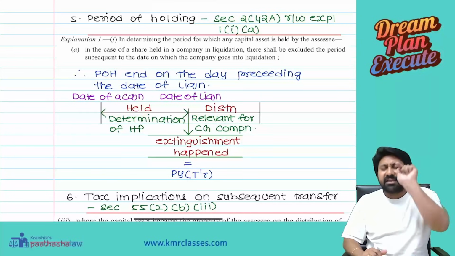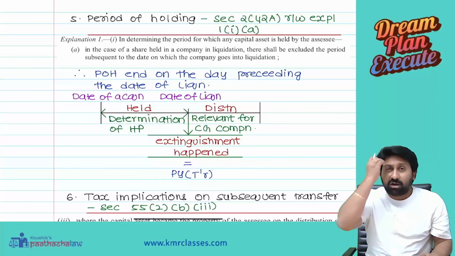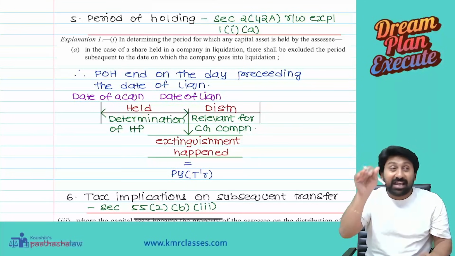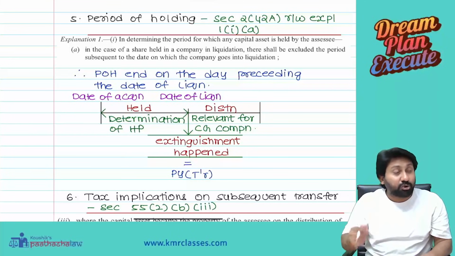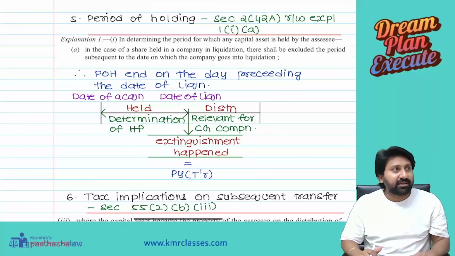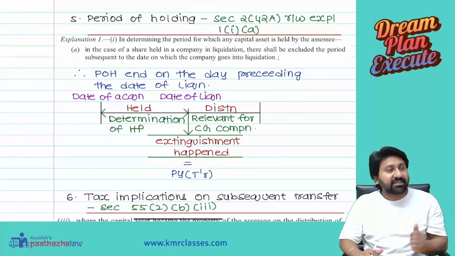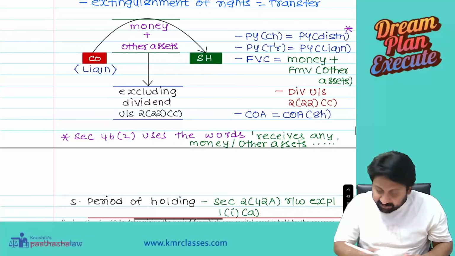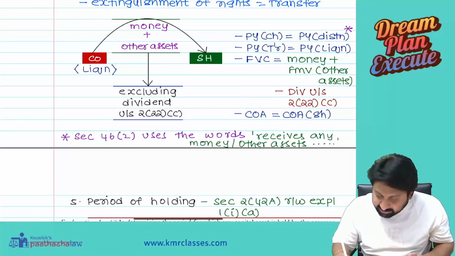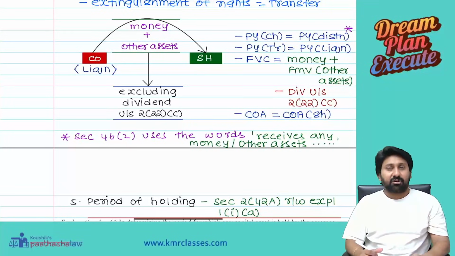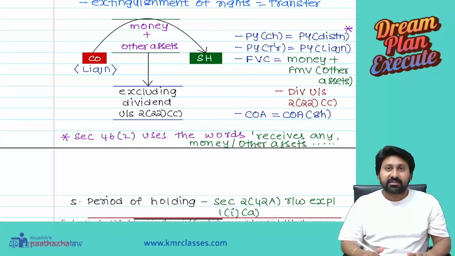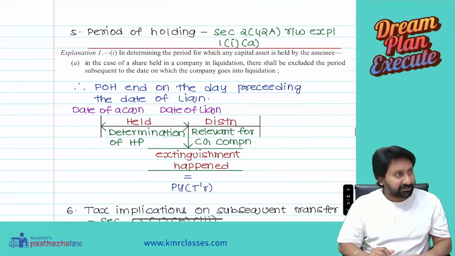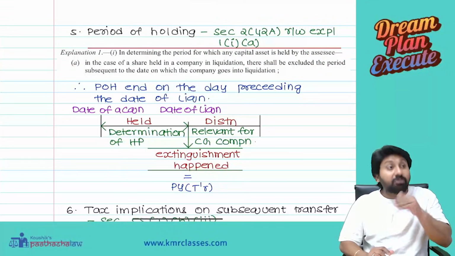Minus cost of acquisition. Now the question arises, what should be the cost of acquisition to me? How much should I write? That question will arise now. That's why they said the cost of acquisition will be the cost of acquisition of the shares. Sir, I didn't understand this. That's why I will show one numerical example.